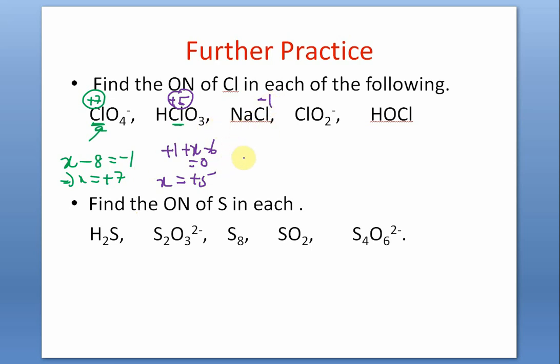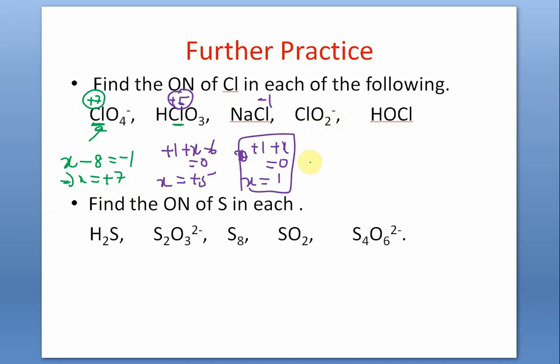But if you have time to waste, then you say sodium is +1, so plus 1 plus x is equal to 0. So x is equal to minus 1. If you want to do algebra, who prevents you from doing so? You can do that. But since it is a monoatomic ion, it is simply minus 1. Alright?